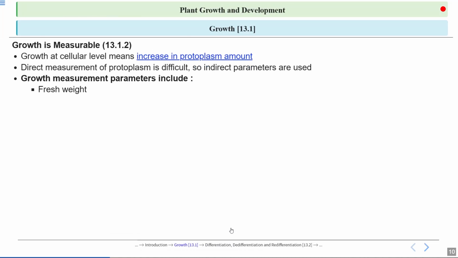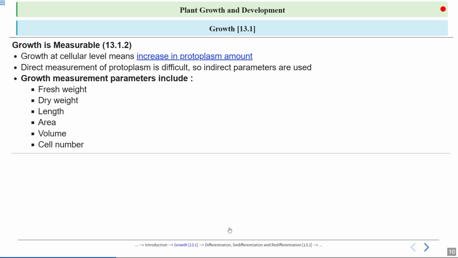Now this section will cover section 13.1.2 of NCERT. Here it is written growth is measurable. In what aspects can we say the growth is measurable? Growth at cellular level means increase in protoplasm amount. If we talk morphologically, then it is an irreversible increase in length, size, organ size. But if we talk biologically, then what is growth? In what aspects can we say that the organism or the plant is growing?